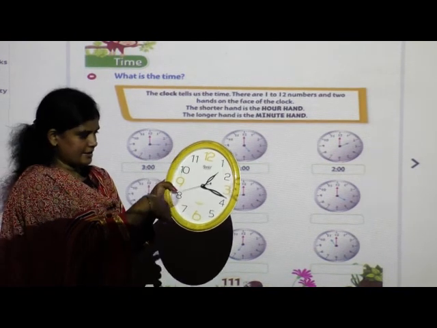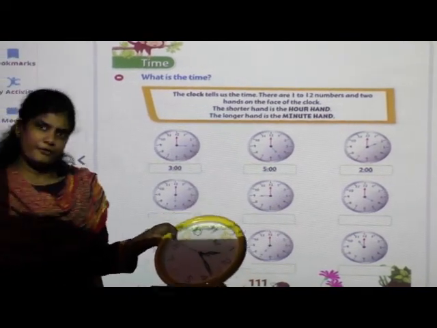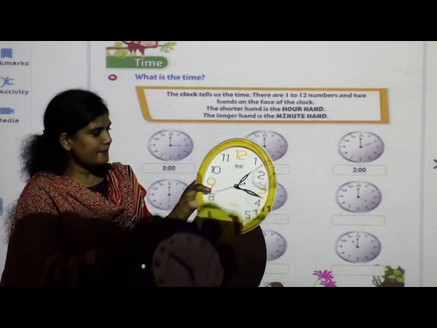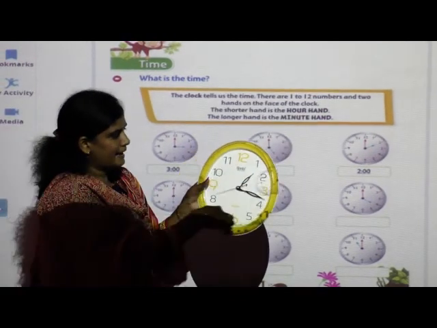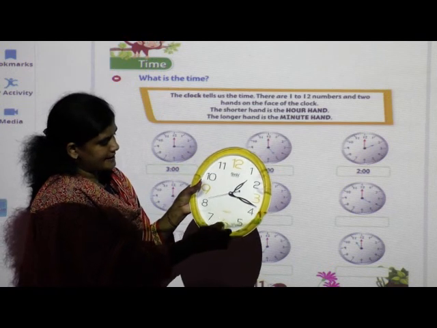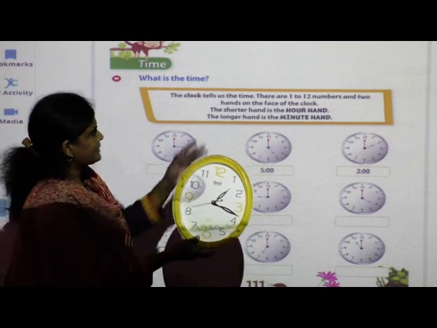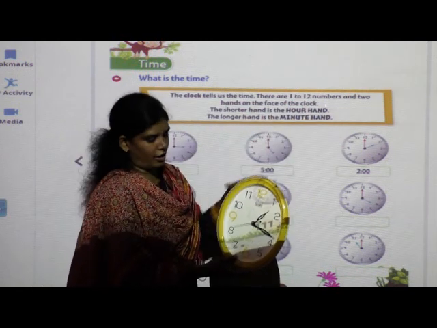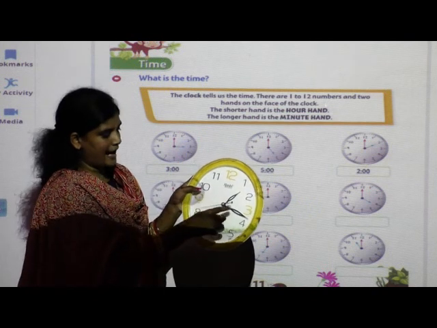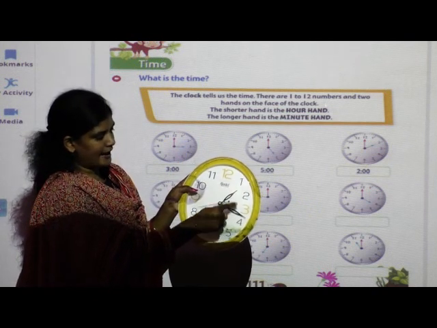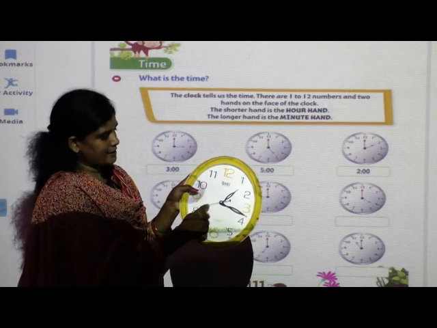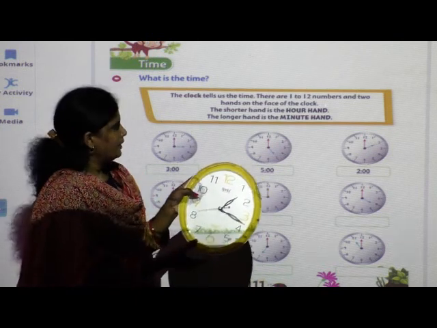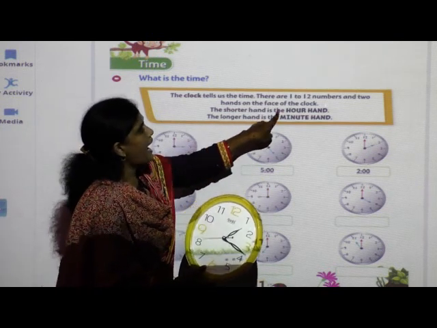So just now I showed you the clock of the teddy bear, and now I am showing you the simple clock. In this simple clock you can see the numbers: 1, 2, 3, 4, 5, 6, 7, 8, 9, 10, 11, 12. As they have told, there are 1 to 12 numbers and 2 hands on the face of the clock. This is the face and 2 hands. This is the short hand and this is the long hand. And this one is extra, it turns every time, it never stops. So the shorter hand is the hour hand.